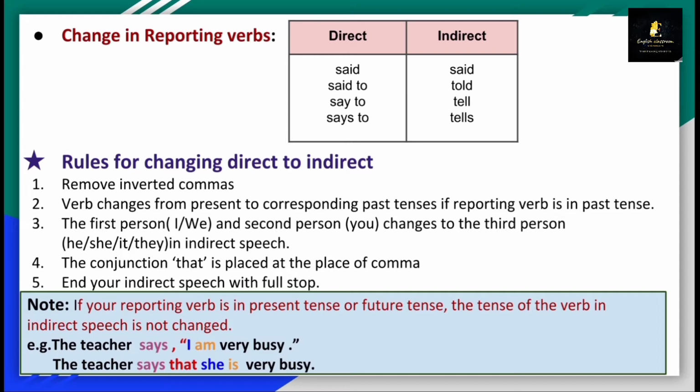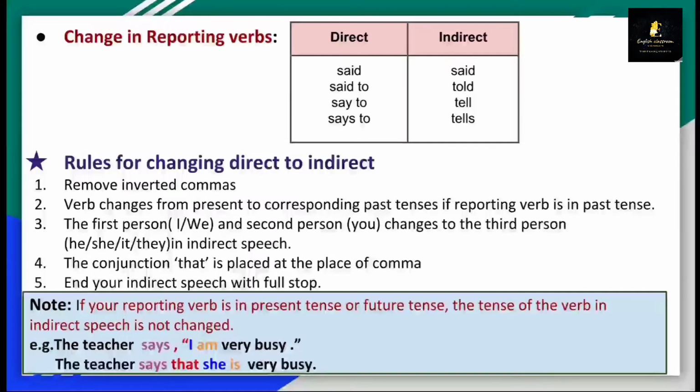The conjunction that is placed at the place of the comma. End your indirect speech with a full stop.